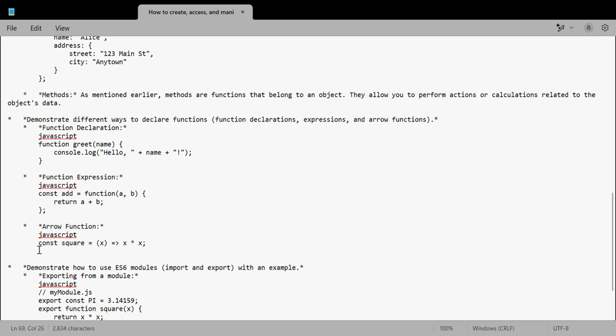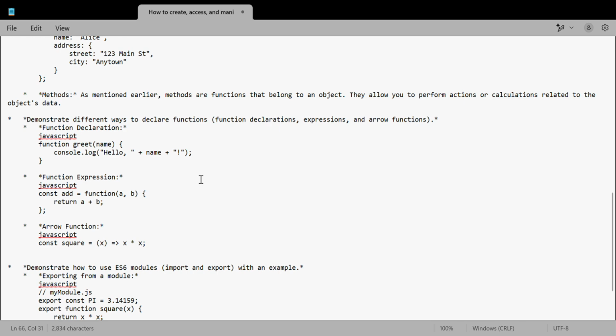There is specific syntax for all these function expressions, declarations, or arrow functions. We need to specify the specific syntax. I'll come to the next.